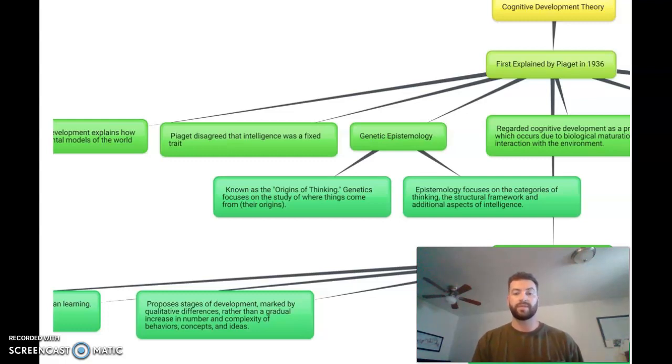This is also described as genetic epistemology. When we break up the word genetic epistemology, we need to understand that genetics is known as the origins of thinking. Genetics focuses on the study of where things come from and how they interact in our lives and the experiences that we have that are unique in our own. Epistemology focuses on the categories of thinking, that structural framework, and the additional aspects of intelligence. So we're taking the origins of objects that we've come into contact with in our lives and we're relating it into a structural framework so we're able to develop our own unique intelligence.